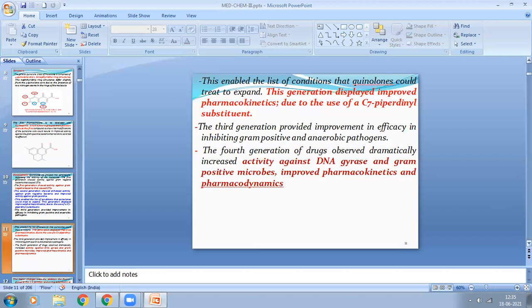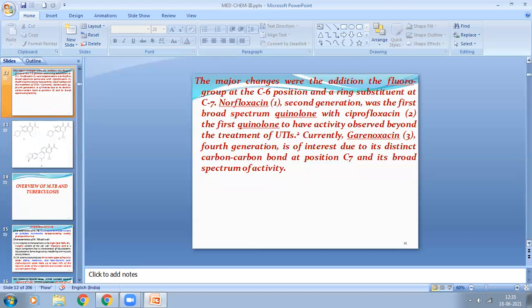Now I am showing you, see here. What are the major fluoroquinolones which come under the second generation? See here.